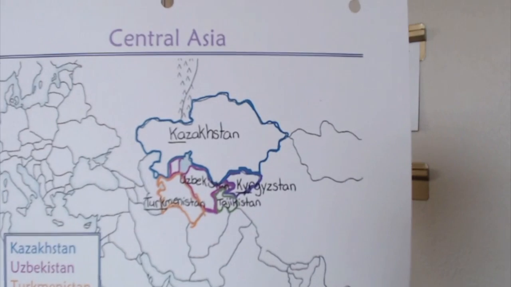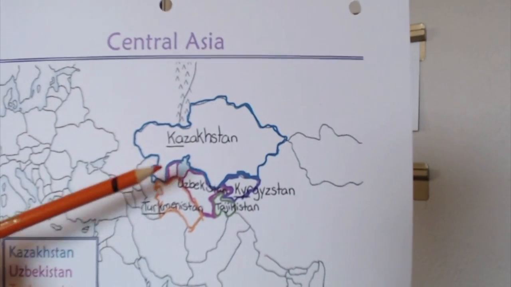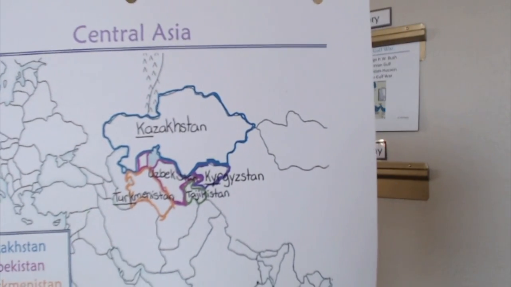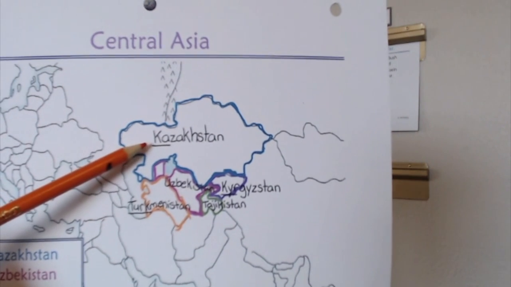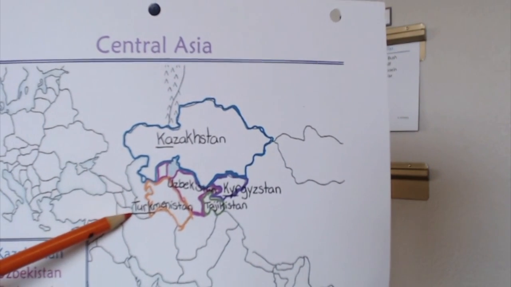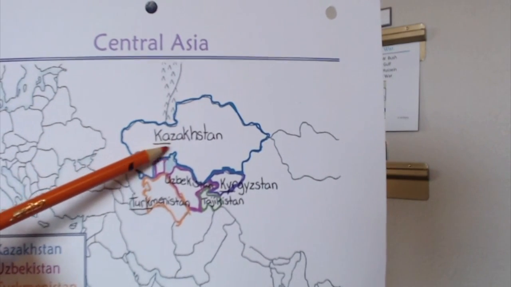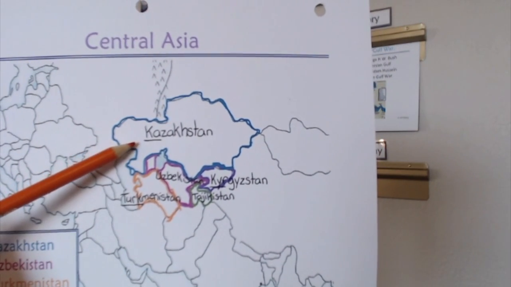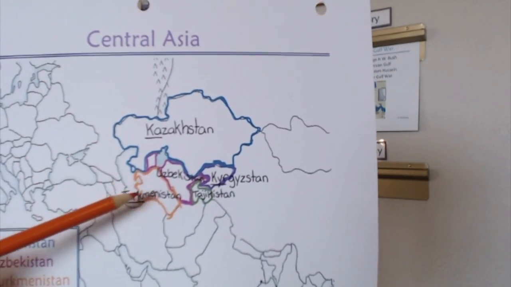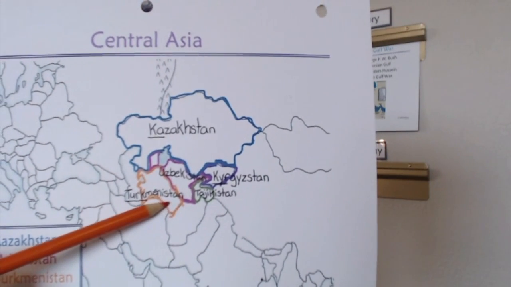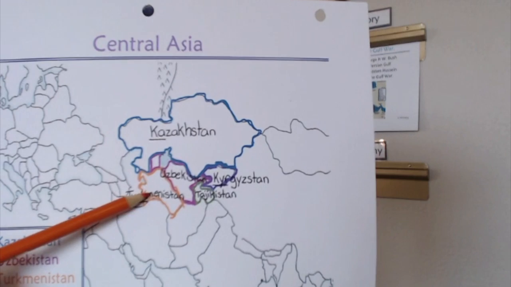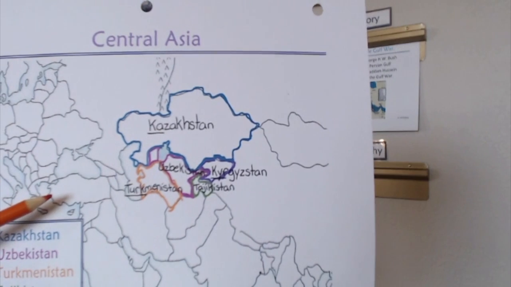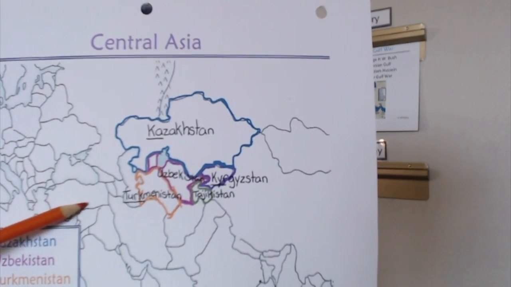One way to remember where they are all located around the Aral Sea is by using the K-U-T and K-K-T method. So you have K-U-T right here, and it's K-A first over K-Y in alphabetical order, so that's how you remember that. So Kazakhstan, Uzbekistan, and Turkmenistan. And another way to remember that Turkmenistan is right here, because we do have another T over here, is that Turkey is right there.